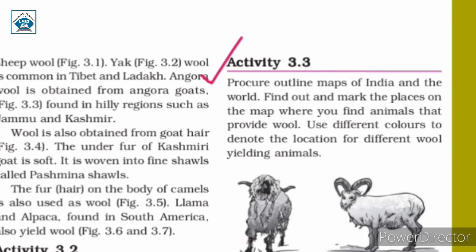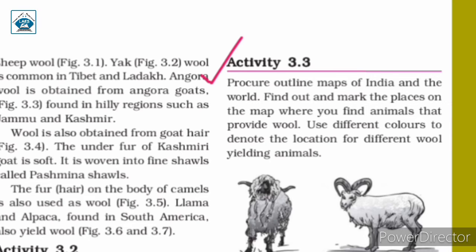Activity 3.3. Procure outline maps of India and the world. Find out and mark the places on the map where you find animals that provide wool. Use different colors to denote the location for different wool yielding animals. So in this activity, you can find outline maps of India and of the world, and on that map you can mark the places where you can find animals that provide wool. That means different locations where you can find animals like sheep, yak, goat, camel, etc. And you can also use different colors for denoting the location of different wool yielding animals.